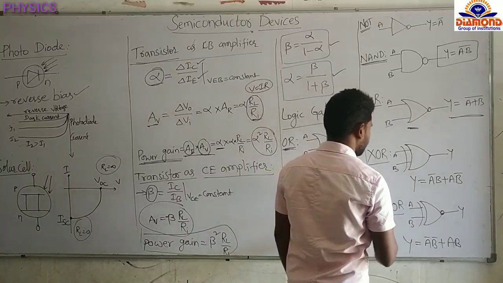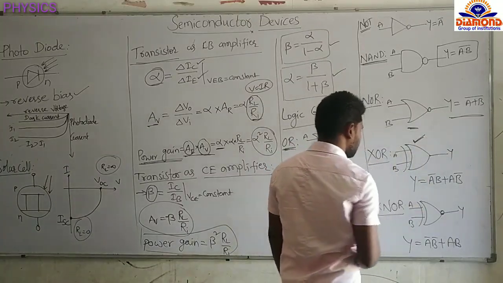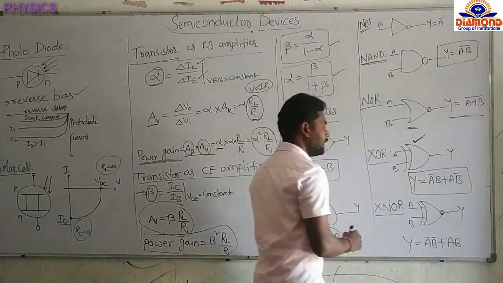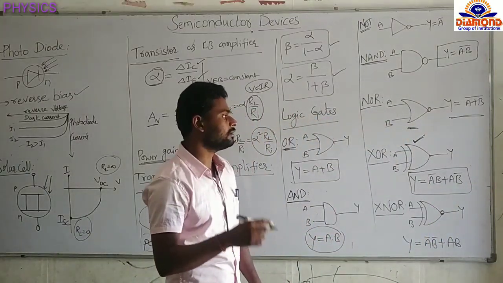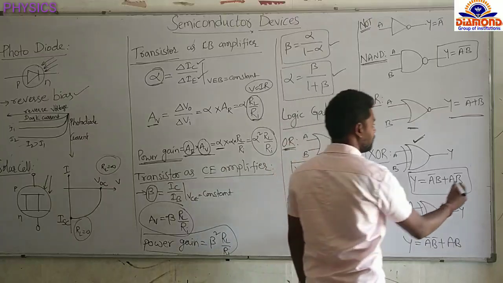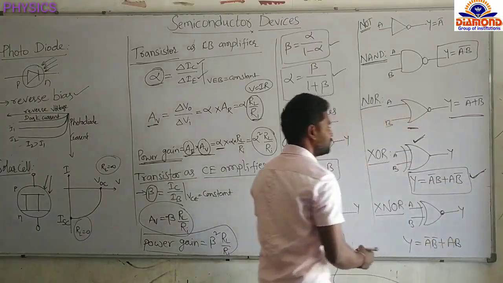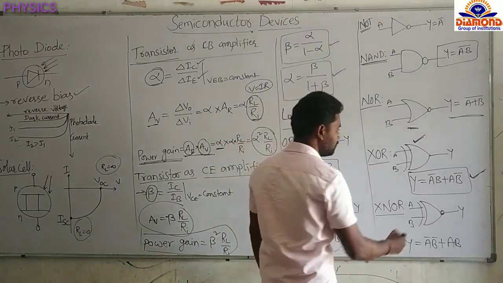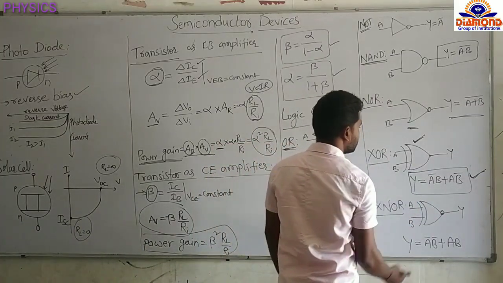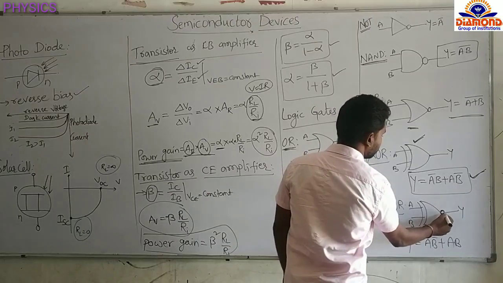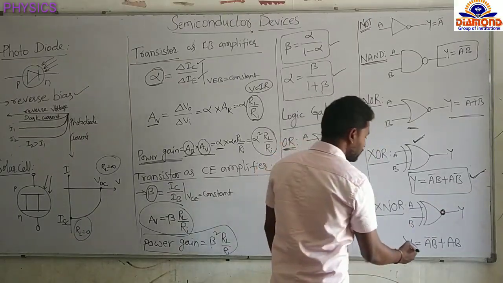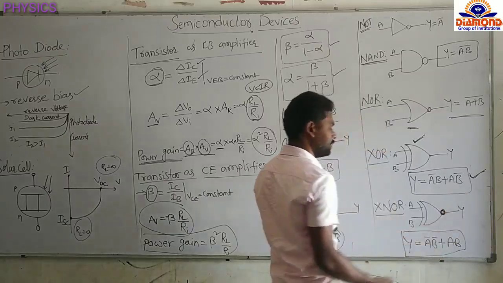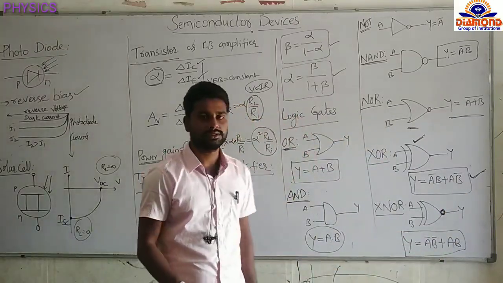Okay, now XOR. Remember the XOR gate symbol. This is the XOR gate and the Boolean expression for the XOR gate is Y equal to A complement B plus A B complement. Remember this one. So in the classroom I said already, in the theory also, remember all this. And the XNOR symbol: the difference between XOR and XNOR is that in XNOR we have to keep the bubble. Now the Boolean expression for this one is y equal to A complement B complement plus AB. Remember all this.